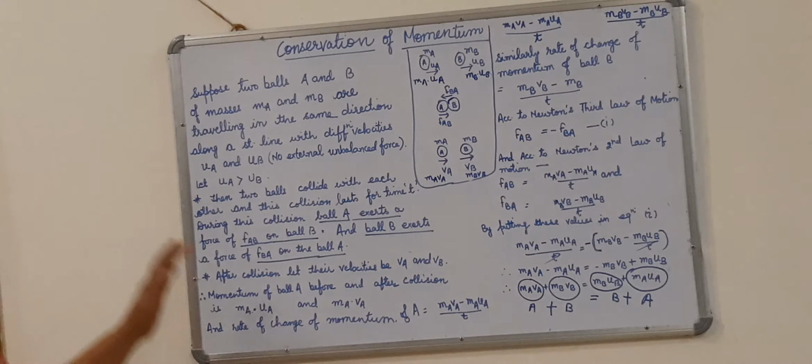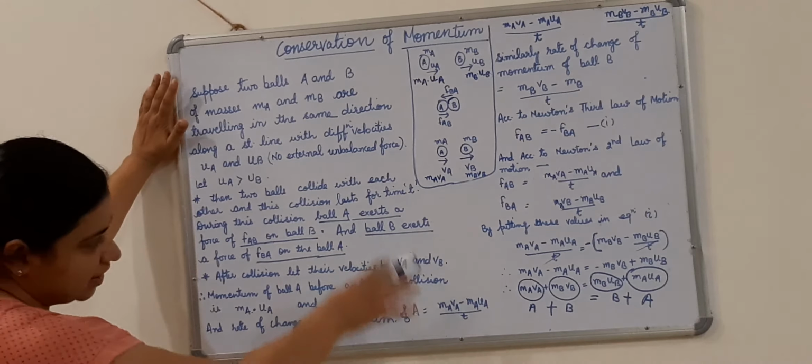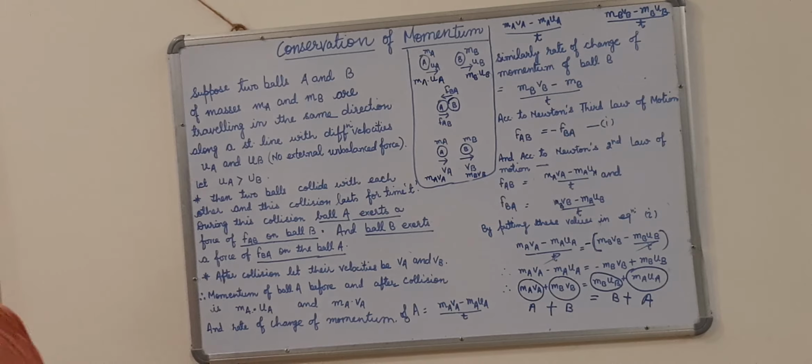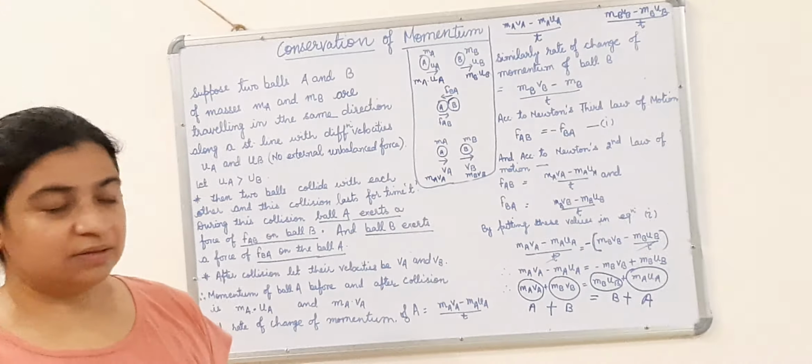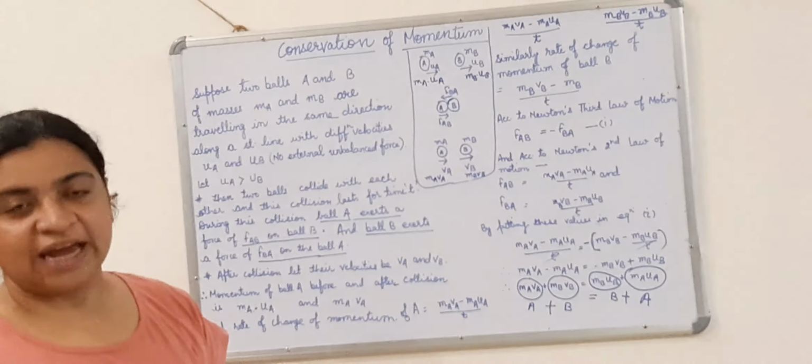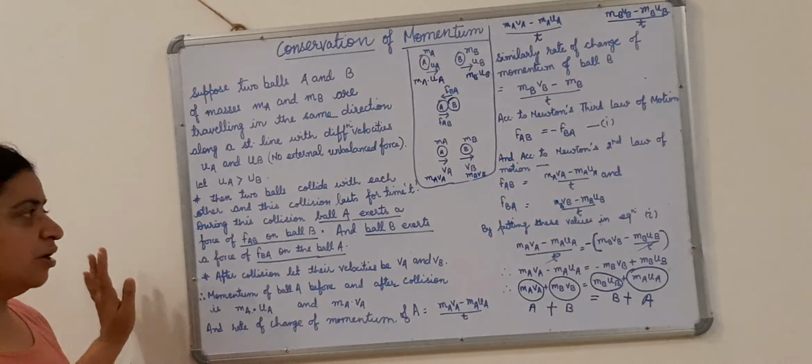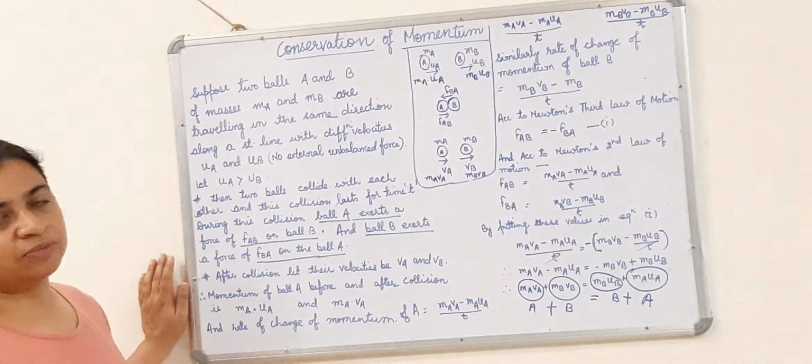So children, this is our last topic. You have to do it the same way as I have written here. Along with this you have to write the statement for this law also, which I have not written on the board because of scarcity of space. So you can write it down from your book.